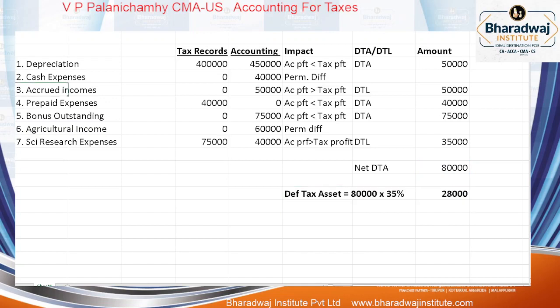These accrued incomes and prepaid expenses would have been a little difficult for you. Prepaid expenses are eliminated from expense, reduced. Otherwise, to that extent, that expense is not charged in the P&L account. To that extent, that expense is not charged in which account? P&L account. In tax, we have not yet charged this 40,000. It is not mentioned as statutory expense. If it is statutory expenses and that is claimed, then no problem.